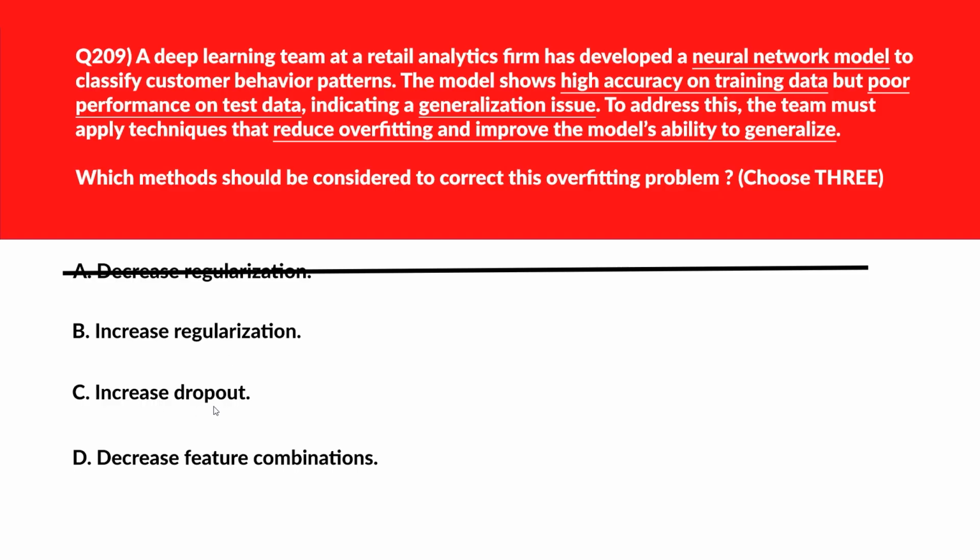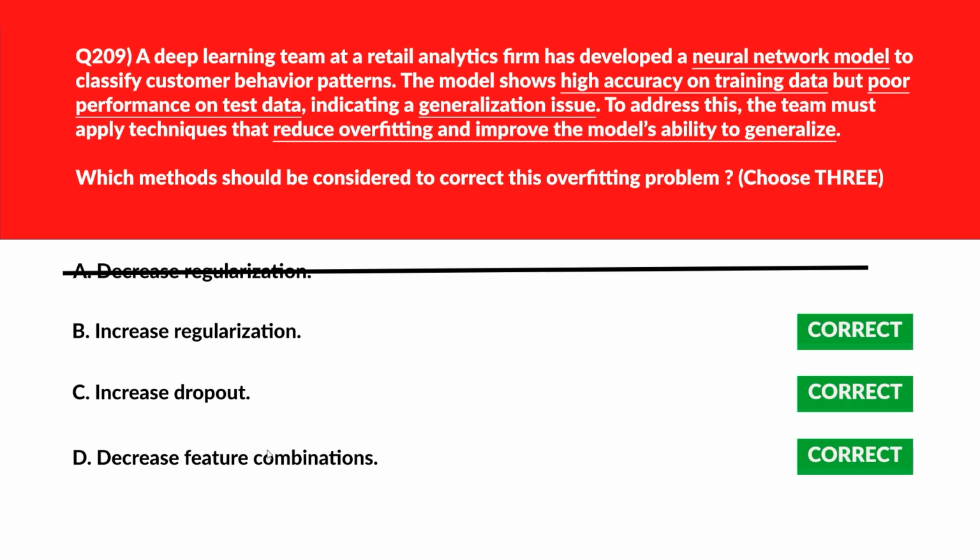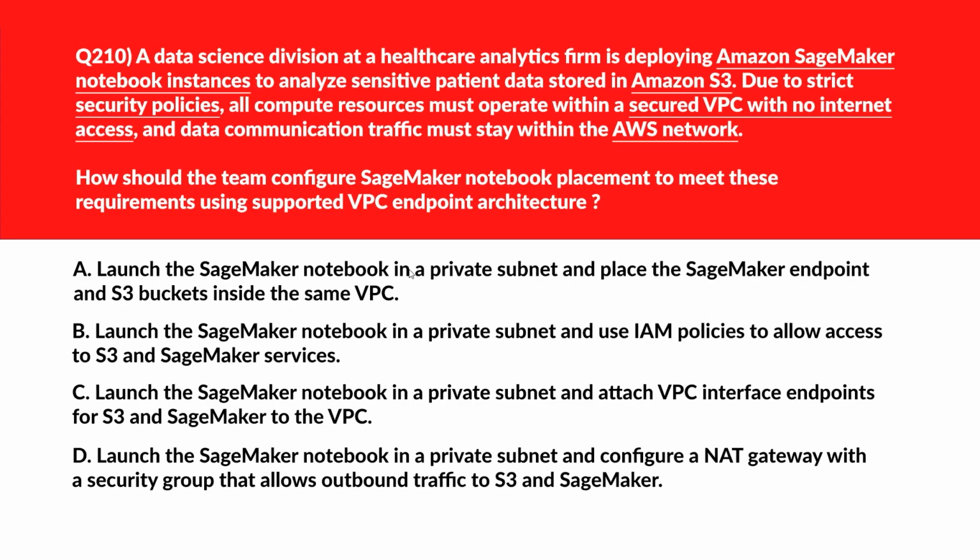C says increase dropout. Increasing dropout improves generalization by randomly deactivating neurons during training. And this again looks good. We'll move to D. D says decrease feature combinations. Decreasing feature combinations reduces noise and complexity, lowering the risk of memorizing training data. That being said, option B, increase regularization, option C, increase dropout, and option D, decrease feature combinations are the 3 correct answers. Alright, now let's look at this question.